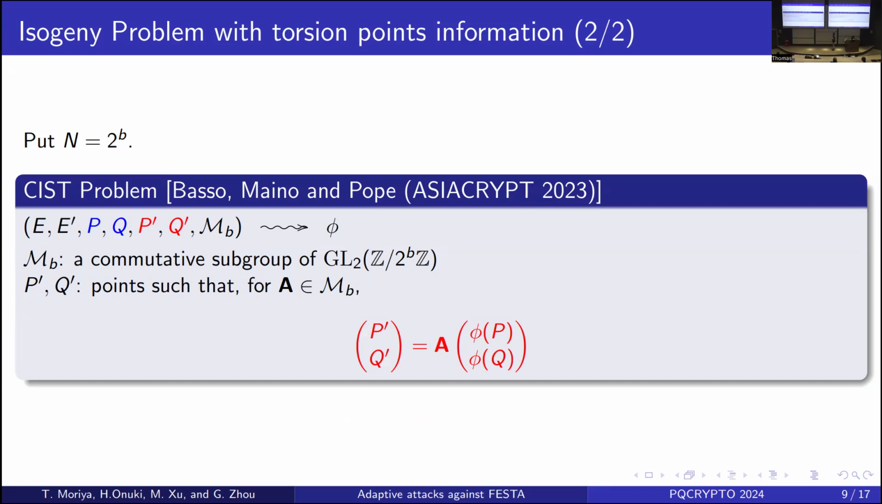Sorry, and there's some group of E prime. But these points P prime and Q prime are masked by a special matrix A, where A belongs to a commutative subgroup of the general linear group over Z over n, of dimension 2. The points P prime and Q prime, masked by the hidden matrix A, belong to this commutative subgroup. For this problem, no one has found an algorithm to solve it so far.